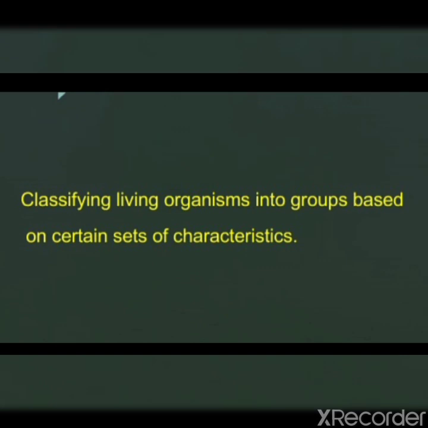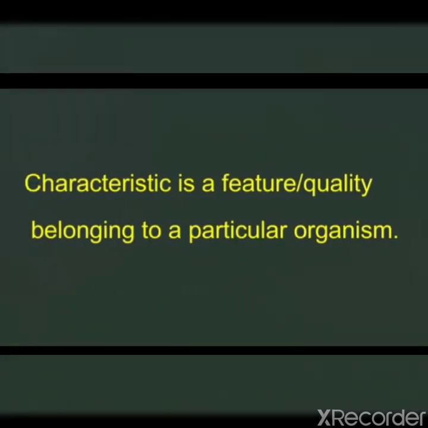Now the question is, what is a characteristic? We are talking about characteristic again and again. So the question is, what is a characteristic? A characteristic is a feature or quality belonging to a particular organism. For example, I am a human being. I can walk on my two legs. So walking is my feature, walking is my quality. So that is known as my characteristic.